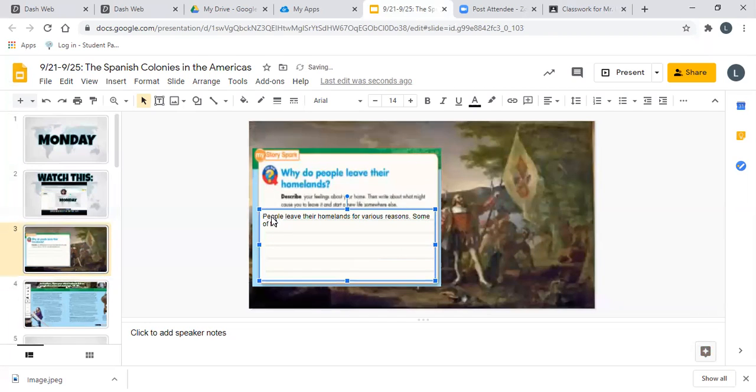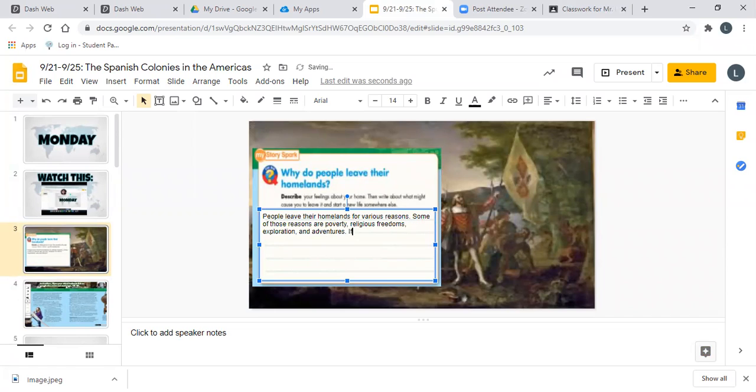Some of those reasons are poverty, religious freedoms, exploration, and adventures. So that would be my response. And then I would describe my feelings about my home and then write about what may cause me to leave it and start a new life.